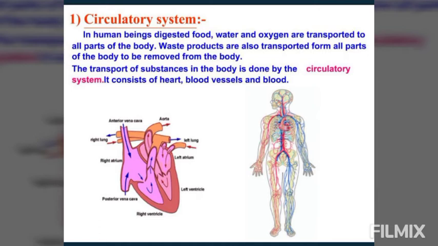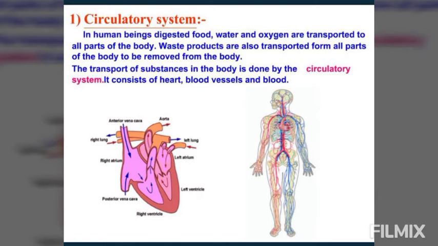A liquid always circulates within narrow tubes or channels throughout the body. We know this liquid is called the blood, and the tubes and the channels are known as the blood vessels. The liquid that is transported in our body, what do we call it? Blood. And the tubes through which it is transported are known as the blood vessels.